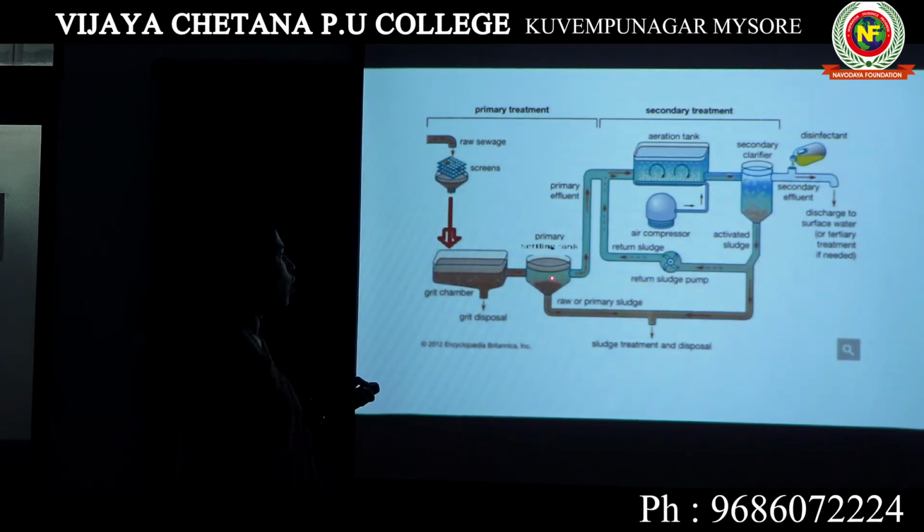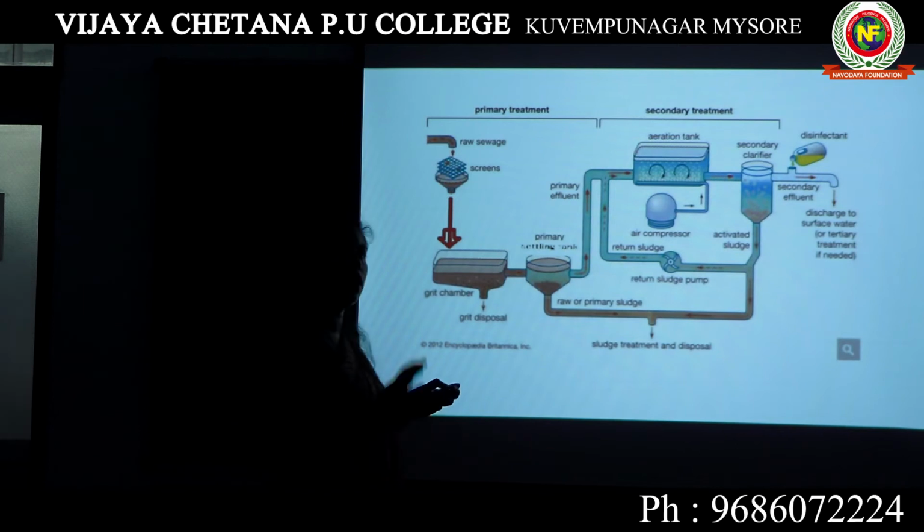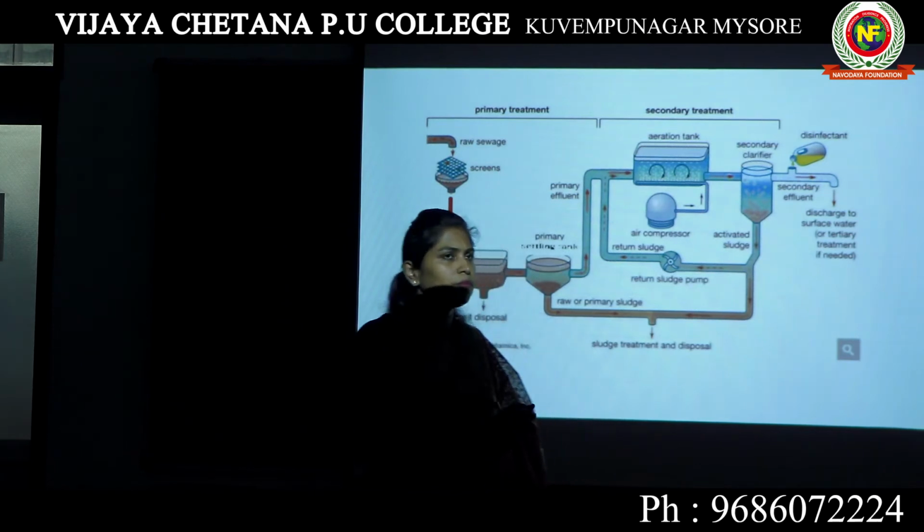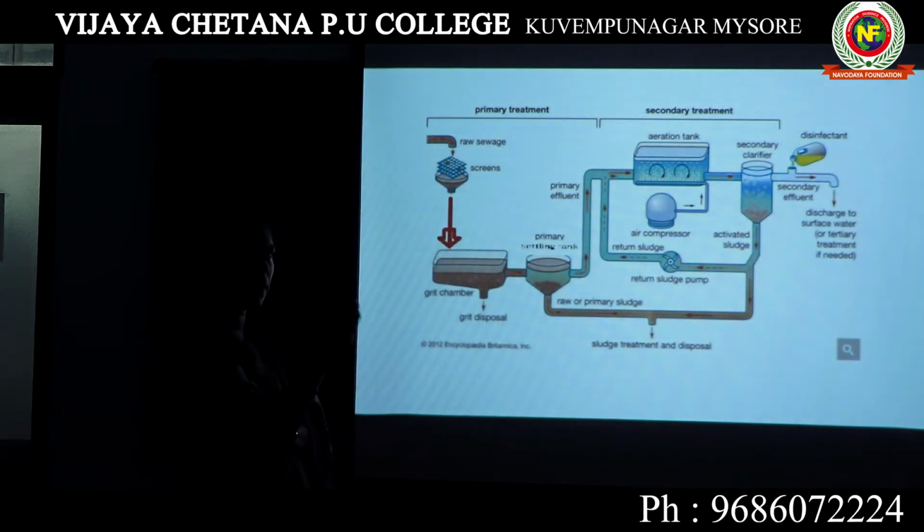Here we will remove all the small solid particles present in water. If you allow the water to remain in a settling tank for a longer duration, any solid particles remaining in the water will come and settle at the bottom. Those solid particles are known as primary sludge or raw sludge. This will be taken out and sent for treatment.